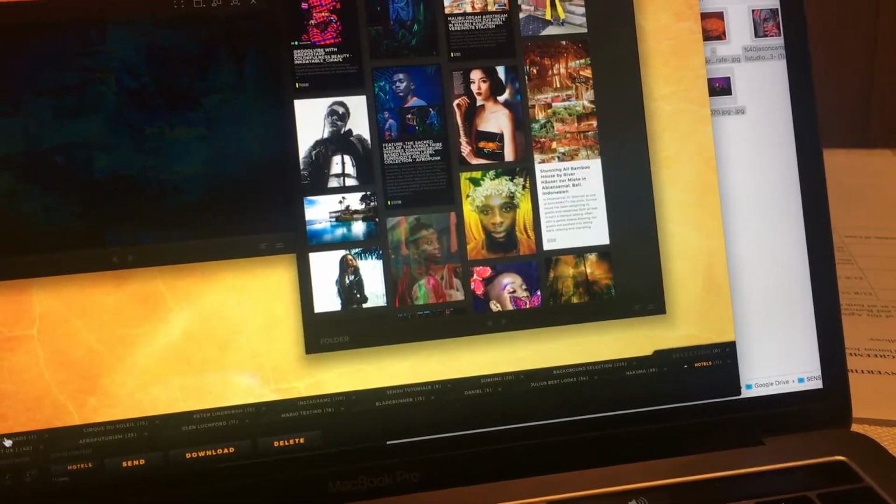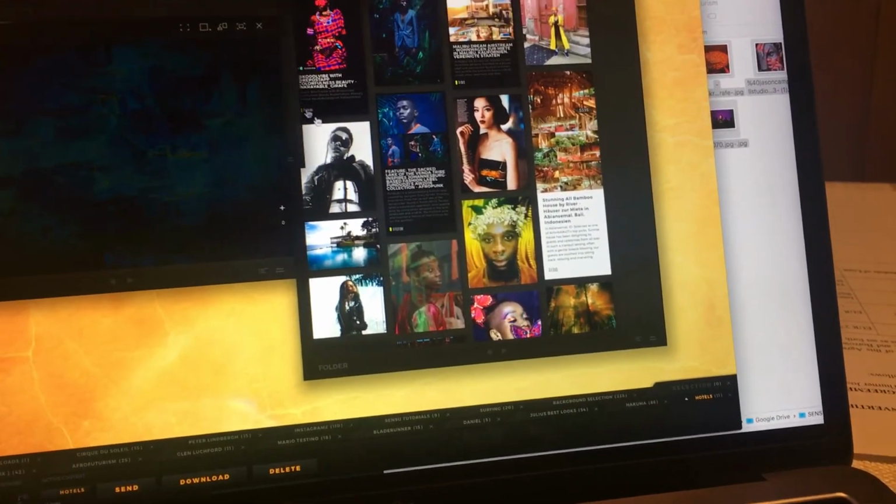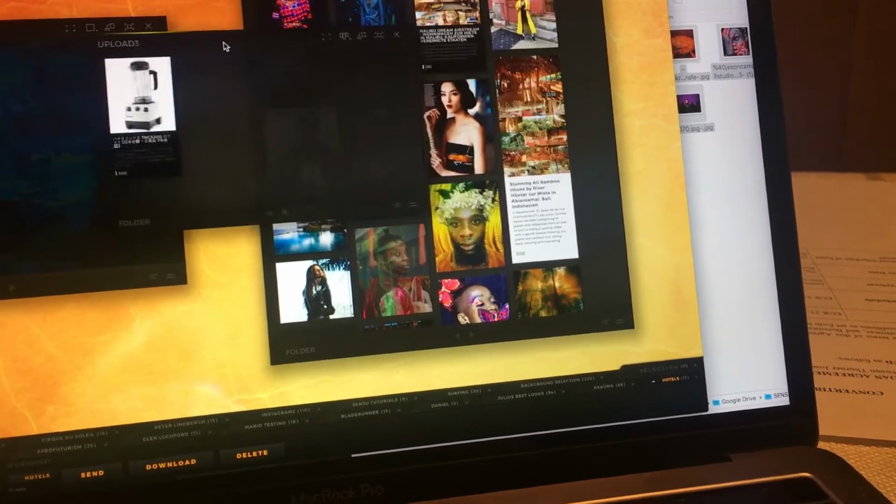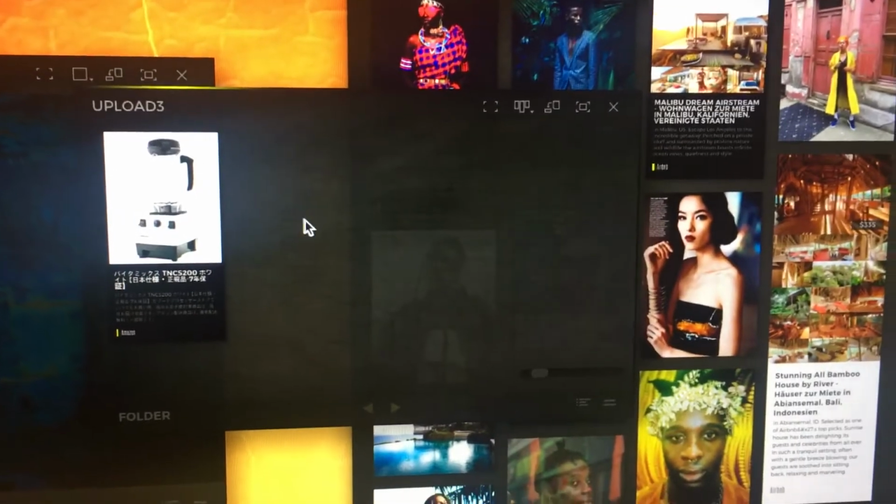I didn't want to do that, but let's do it anyhow. This is the folder where I just dragged this thing into. And what you see here now is the object that I just dragged into this.